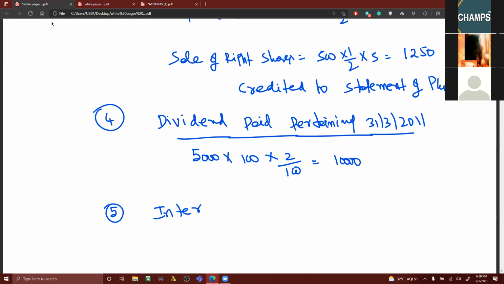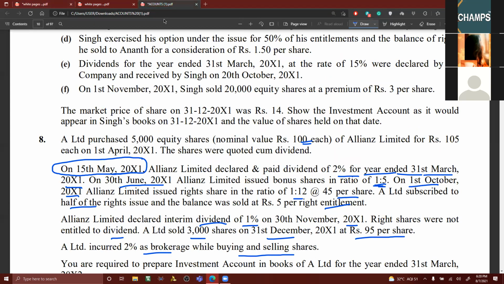I want you to calculate the interim dividend. Are you going to calculate on bonus shares or not? Good. The problem says interim dividend cannot be paid on right shares.